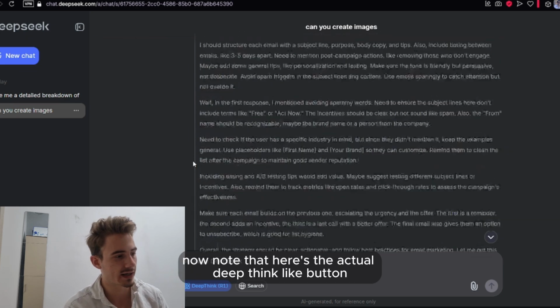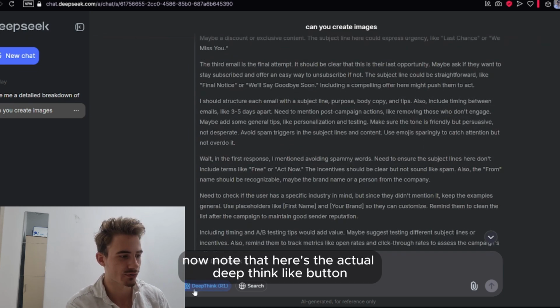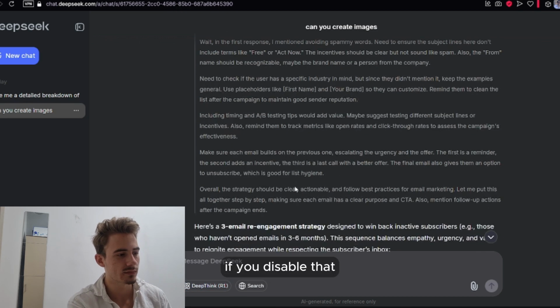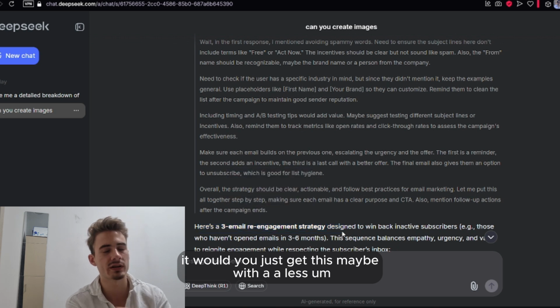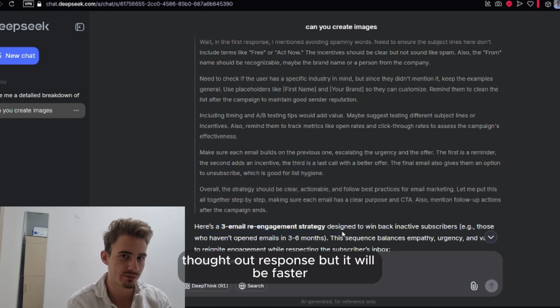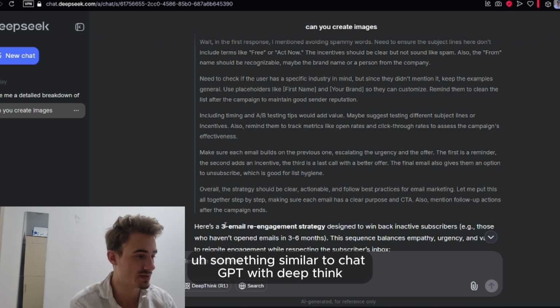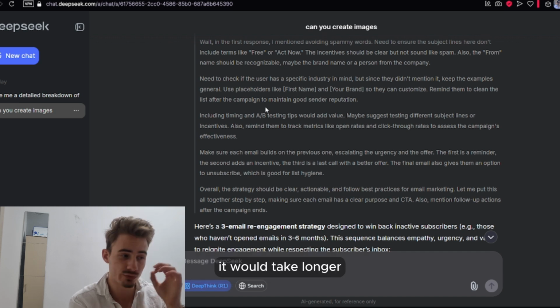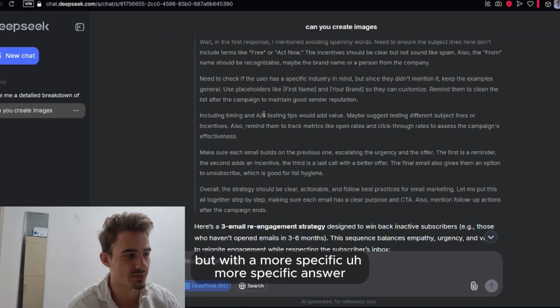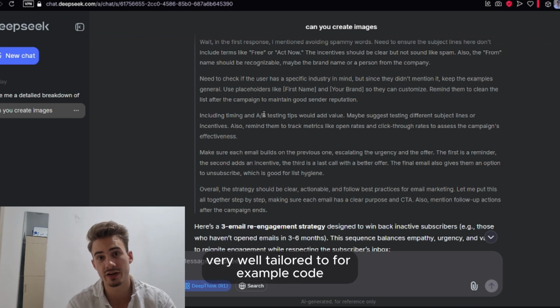Now, note that here's the actual DeepThink button. If you disable that, you'll just get this, maybe with a less thought out response, but it will be faster. Something similar to ChatGPT. With DeepThink, it will take longer, but with a more specific answer, which is very good, very well tailored to, for example, code.